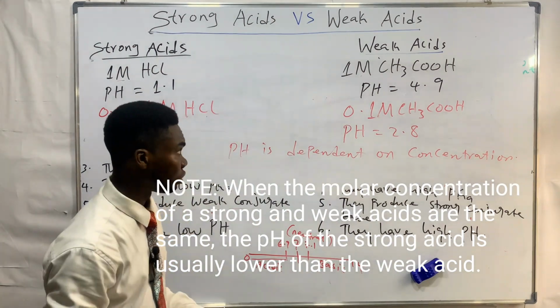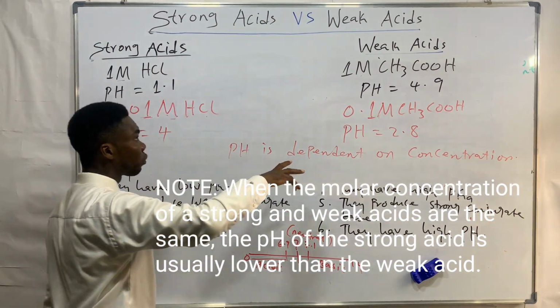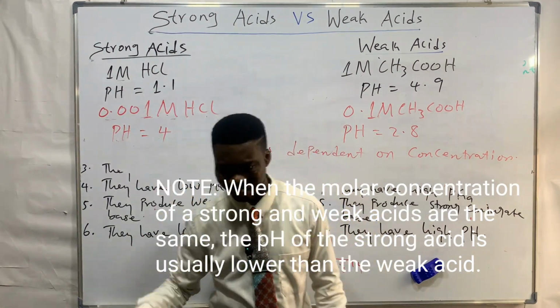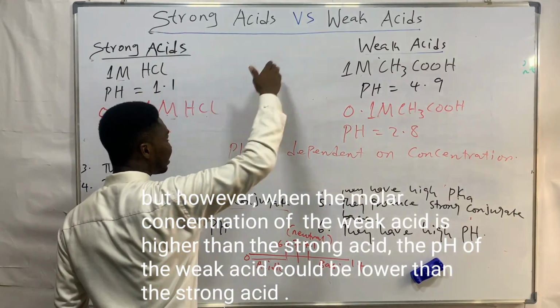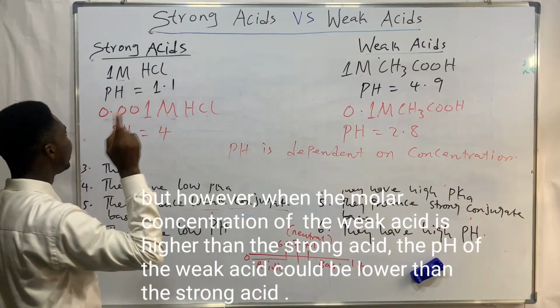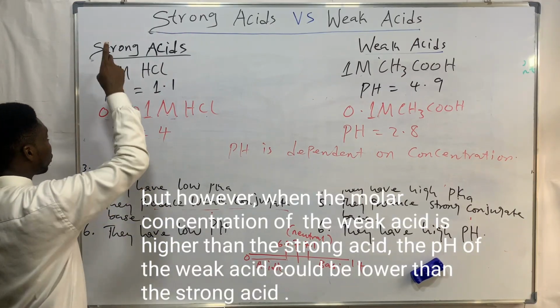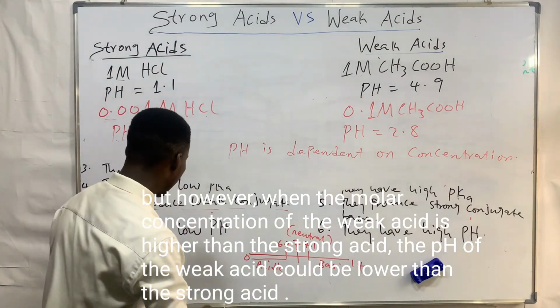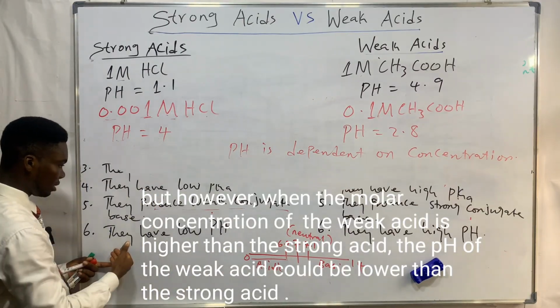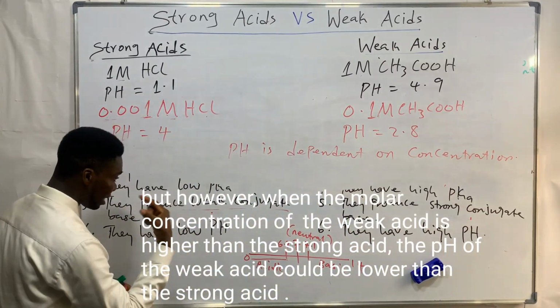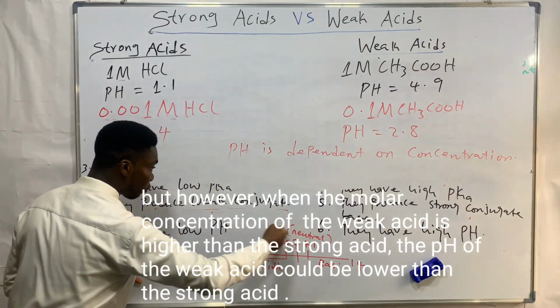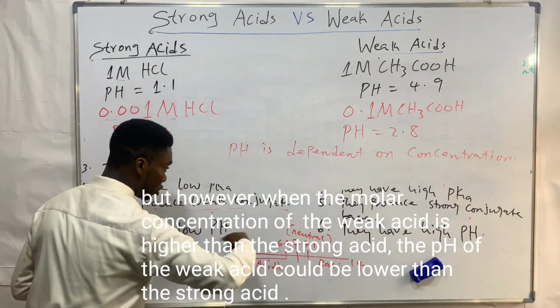All right, so if the concentrations of the strong acid and the weak acid are the same, any day, you expect the pH of the strong acid to be lower. So that's the reason why we say strong acids have low pH and weak acids have high pH. This idea is based on when they have the same concentration. I need you to understand that.